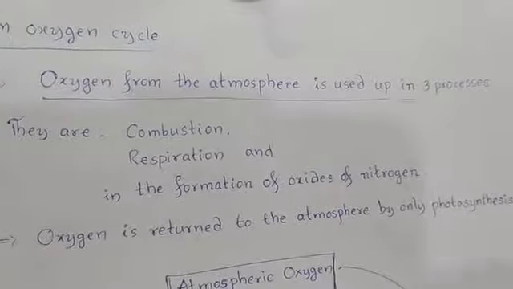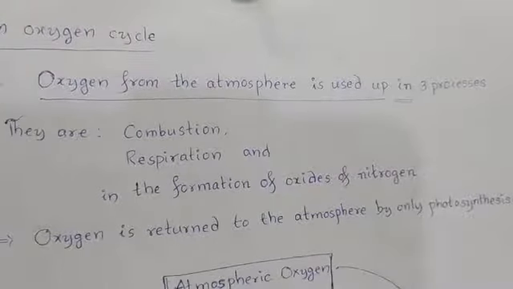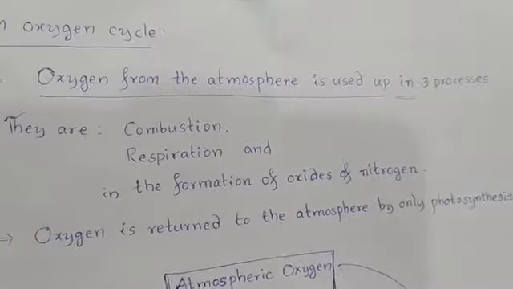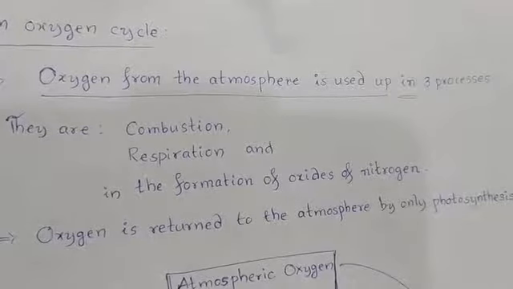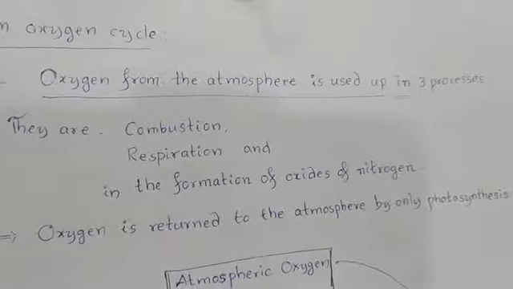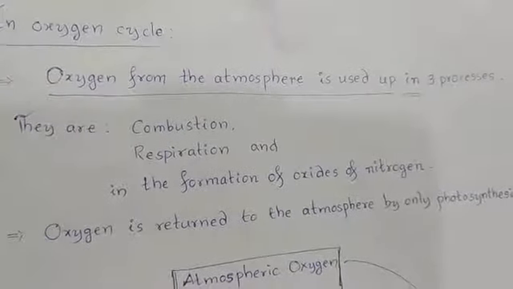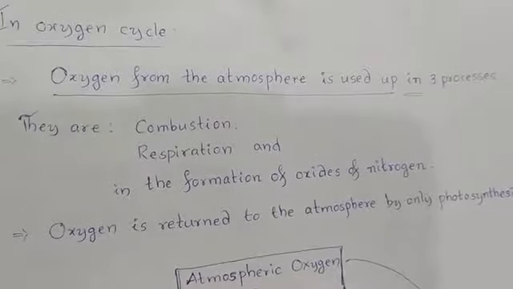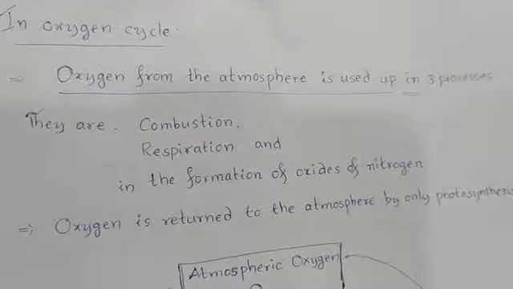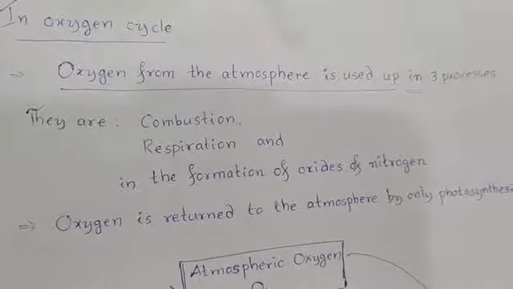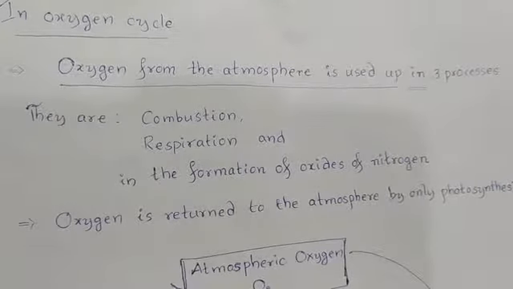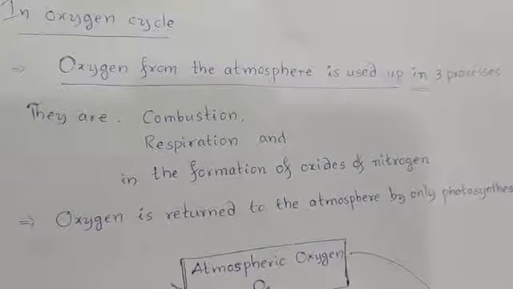And oxygen is returned to the atmosphere by only one process, that is photosynthesis. See, oxygen is reaching the living organisms or the biosphere in three processes. What are they? Combustion, respiration, and the formation of oxides of nitrogen. Whereas, how is oxygen returned back to the atmosphere? By only one process, that is photosynthesis.